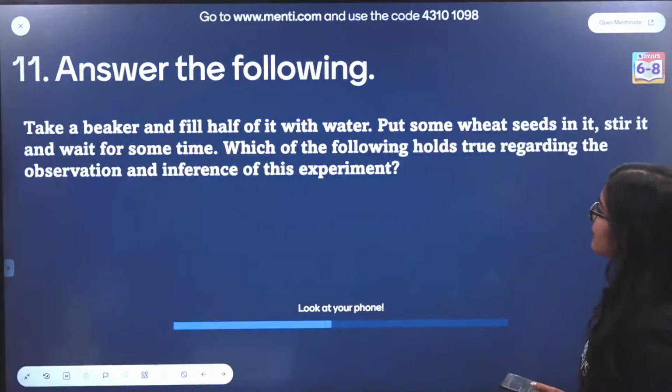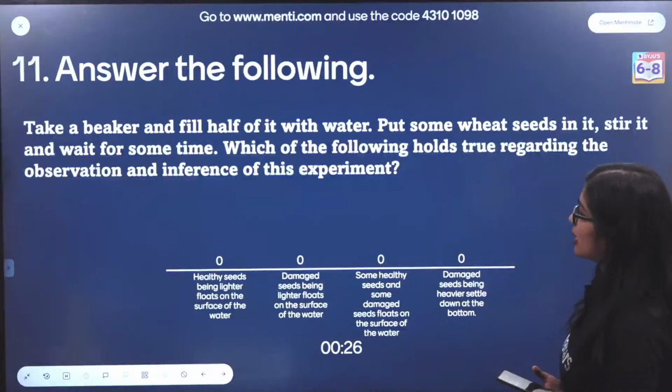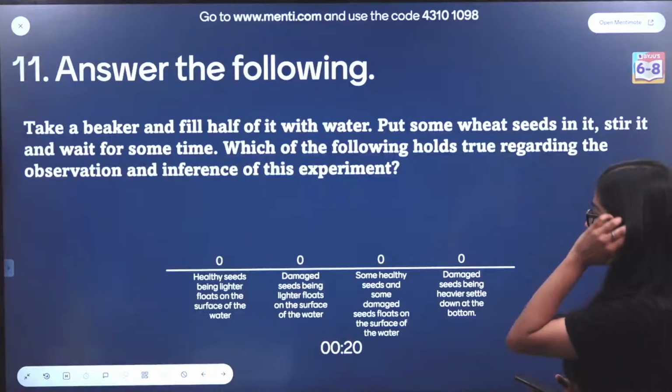Answer the following. Take a beaker and fill half of it with water. Put some wheat seeds in it. Stir it and wait for some time. Which of the following holds true regarding the observation and inference of this experiment?